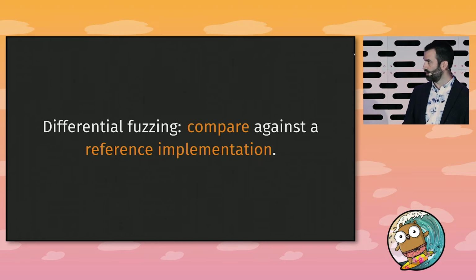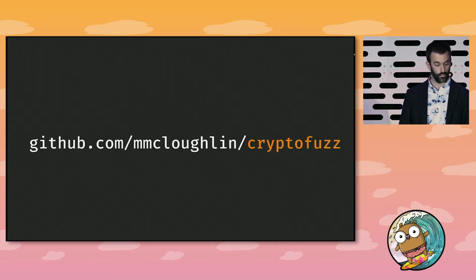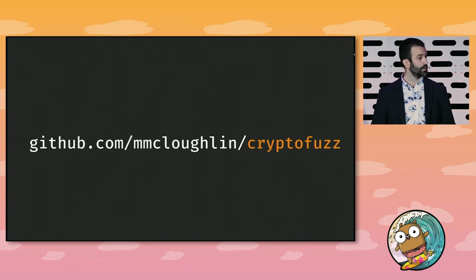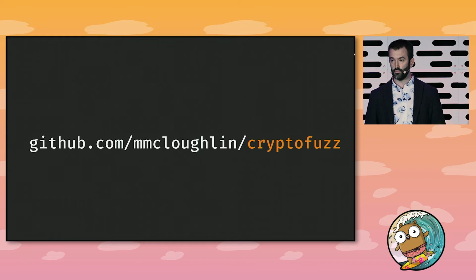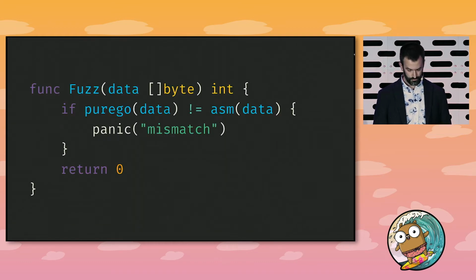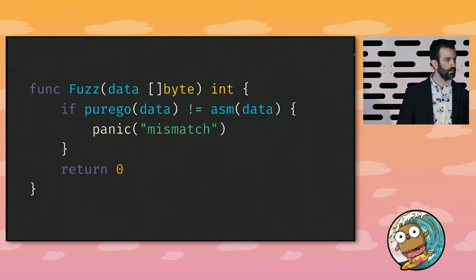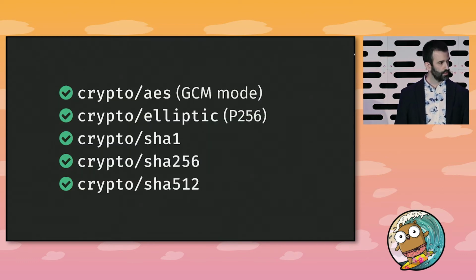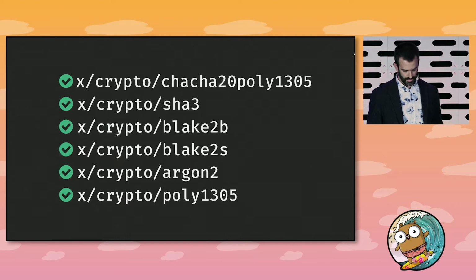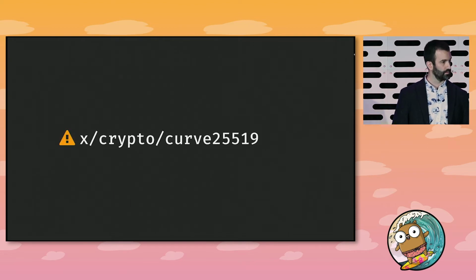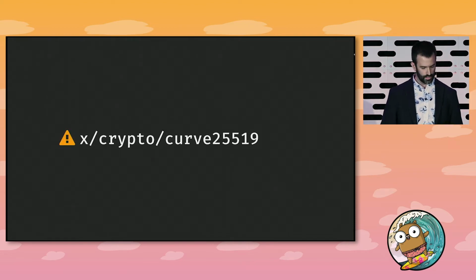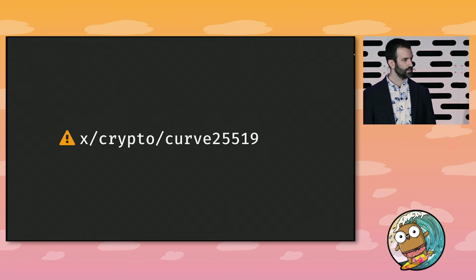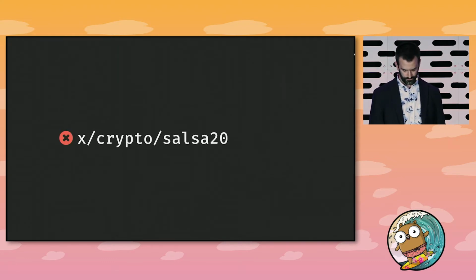In this talk, I'm going to focus on differential fuzzing, which compares your implementation against a reference implementation and looks for mismatches. Hence, CryptoFuzz was born, which was an attempt to apply GoFuzz to Go's crypto. All it does is take the pure Go implementation of an algorithm, run it against the data, run the assembly version, and crash if there's a mismatch. First, the good news: almost everything passed in crypto, also in X crypto. There was a small mismatch in the Curve 25519 implementation, but it didn't have any security implications.